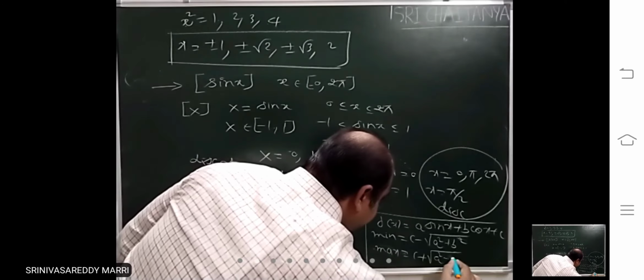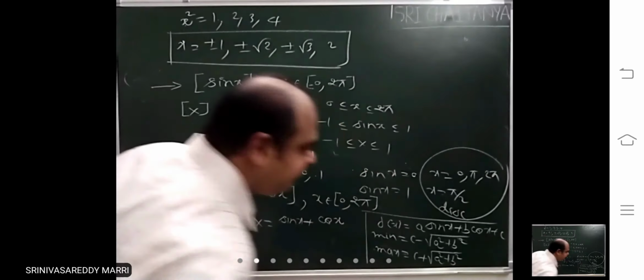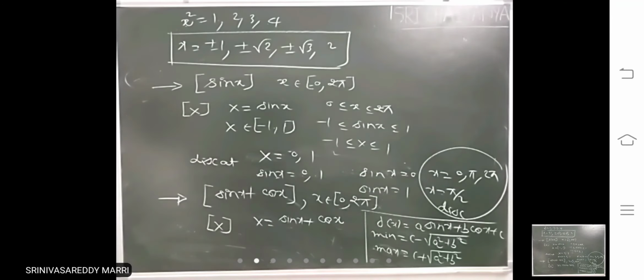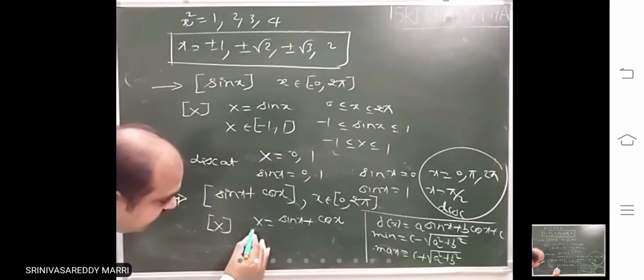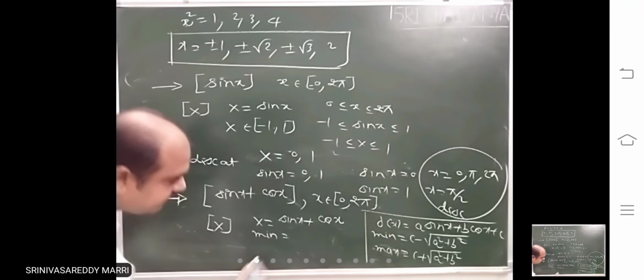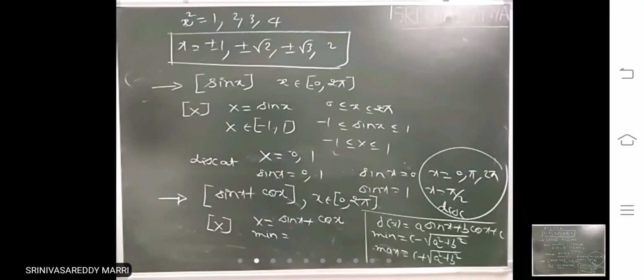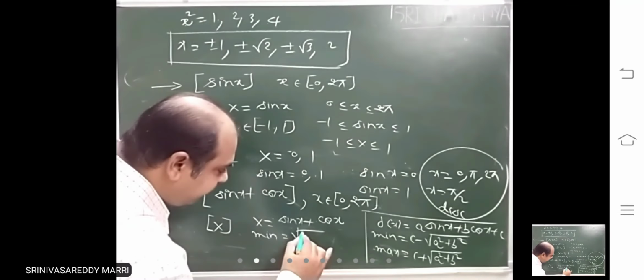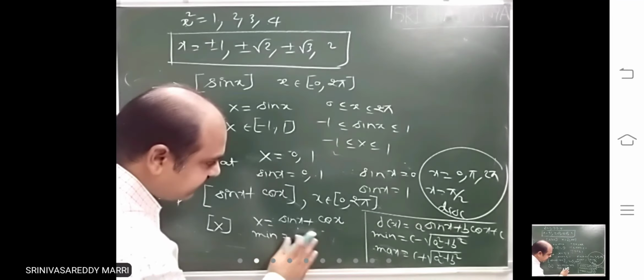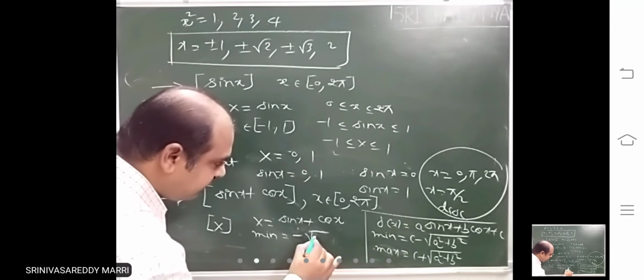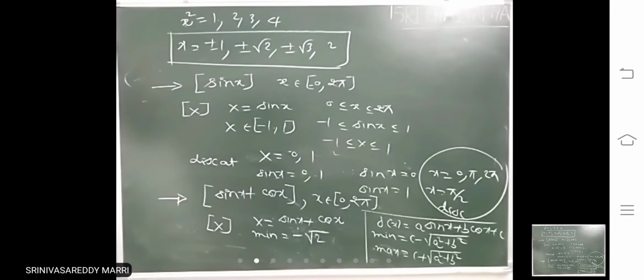is c plus root of a square plus b square. First we have to find where capital X lies. That means for this function, a equal to 1, b equal to 1, c equal to 0. Minimum value is 0 minus root of 1 plus 1, root 2.